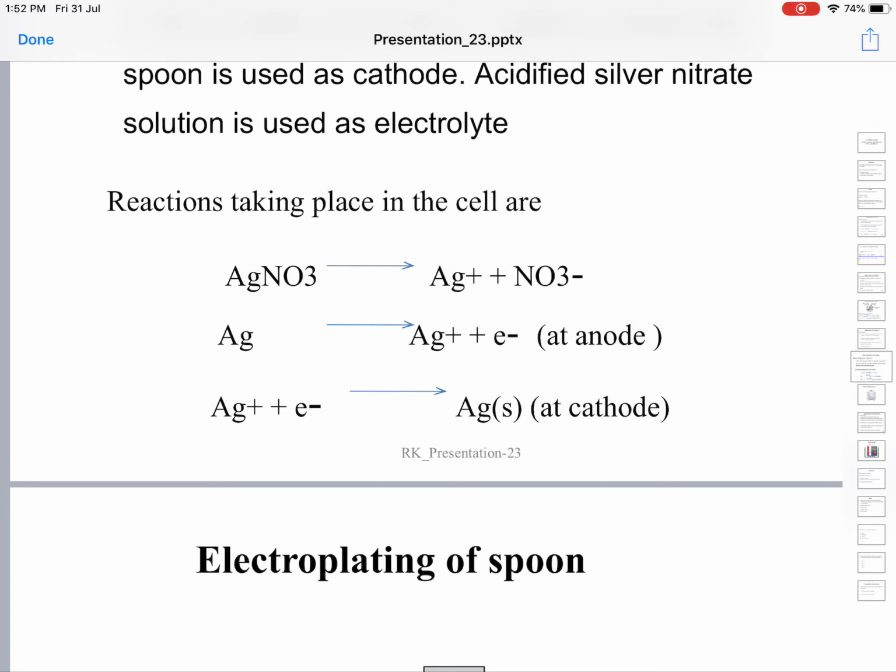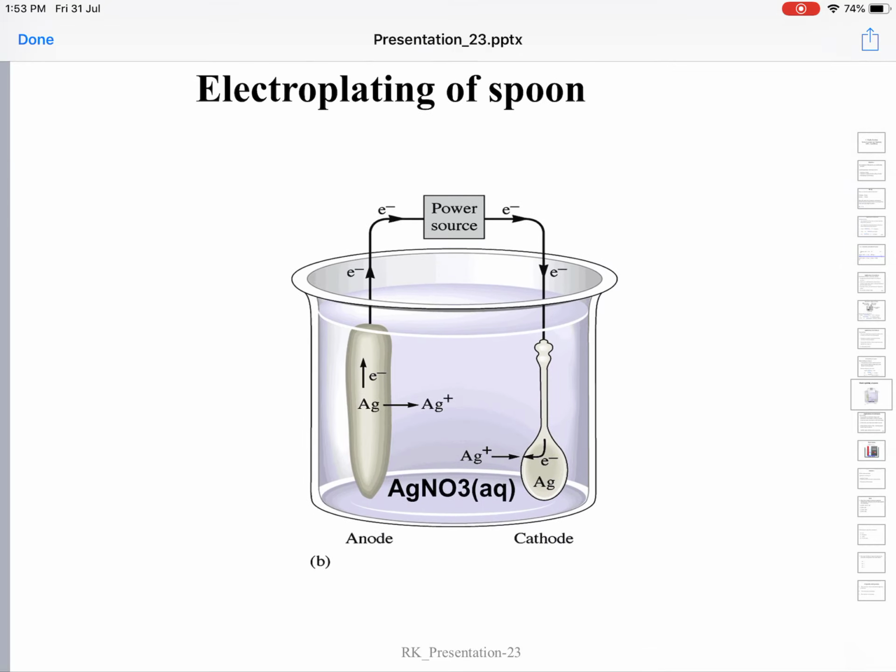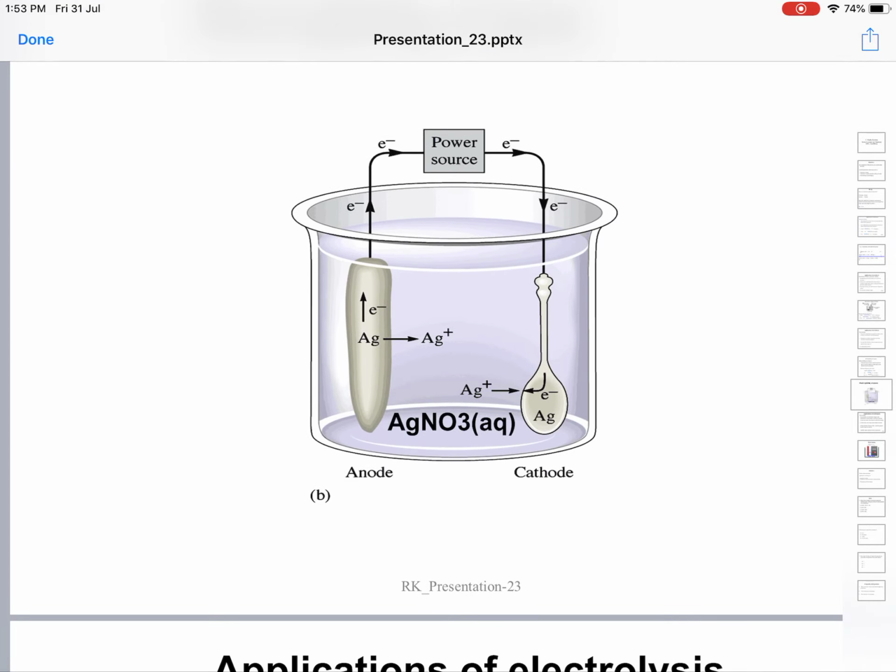This process, carried out by means of electrolysis, is called electroplating. These are the reactions taking place. Let us see the diagram also once, with the power source like a battery, external EMF.